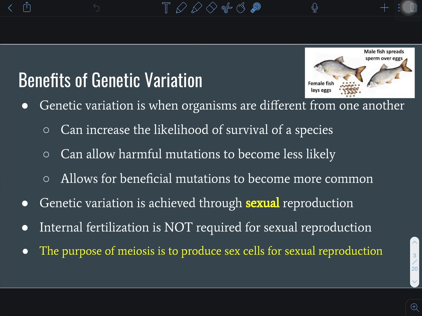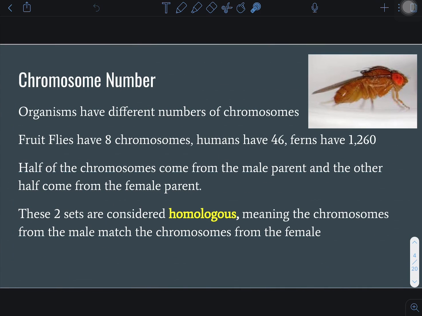Why does meiosis occur? That's what this section is about: to produce sex cells, sperm and eggs. And why are we making sex cells? So sexual reproduction can occur.